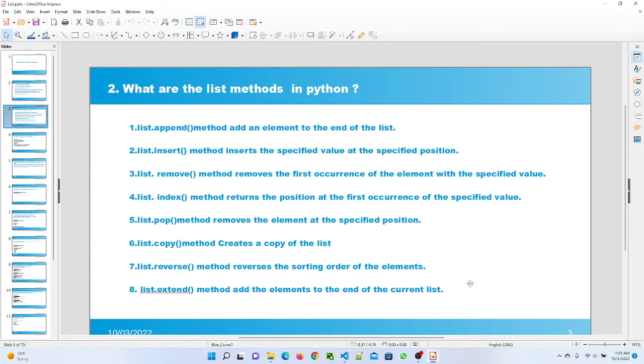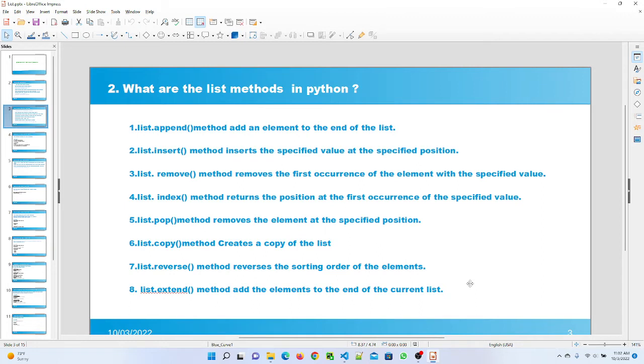Question number 2 is, what are the list methods in Python? In Python, a list has various methods. Few of them I mention here. The list.append method adds an element to the end of the list. The list.insert method inserts the specified value at the specified position. The list.remove method removes the first occurrence of the element with a specified value. The list.index method returns the position of the first occurrence of the specified value.